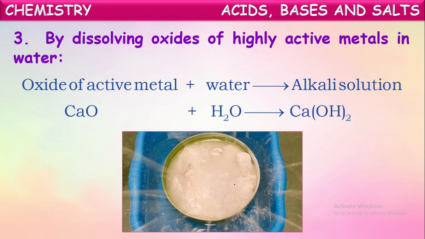See, this is slaked lime. It is dissolved in water and calcium hydroxide, slaked lime, is being formed. Quicklime when dissolved in water forms slaked lime, calcium hydroxide. And it is an exothermic process. What does it mean? It releases heat energy while forming the solution. So when you drop a small quantity of calcium oxide or quicklime into water and stir it, if you touch the container edges, it will be warm enough because heat energy is released while forming this calcium hydroxide base.